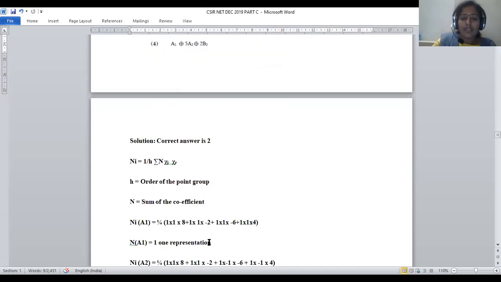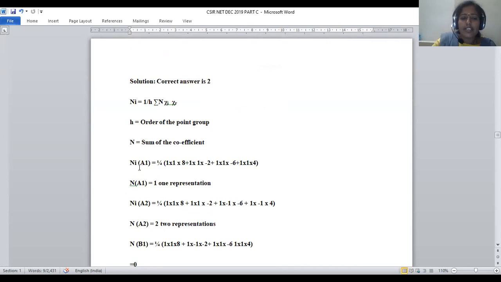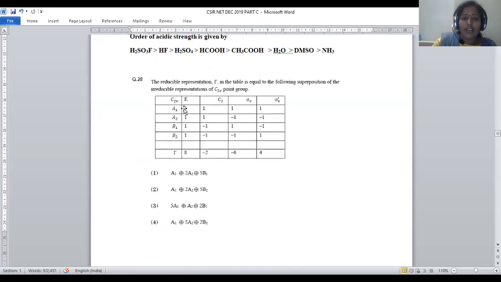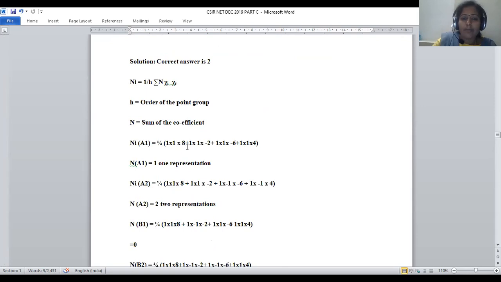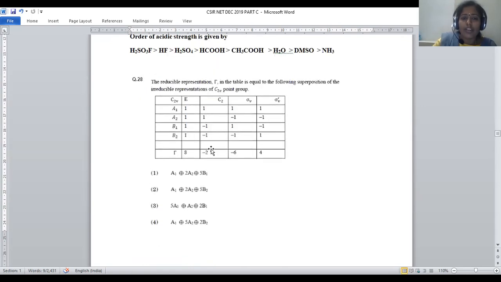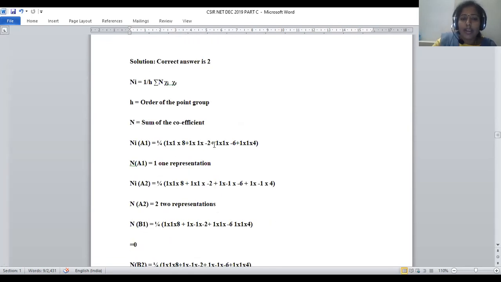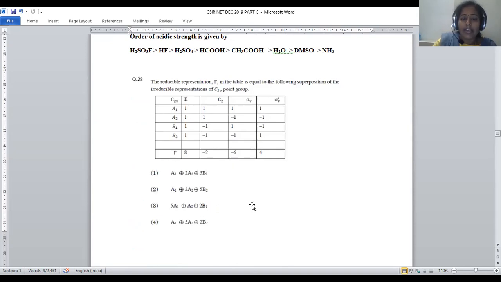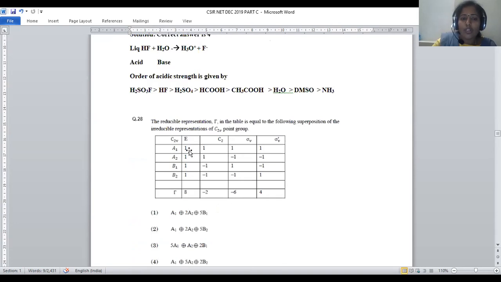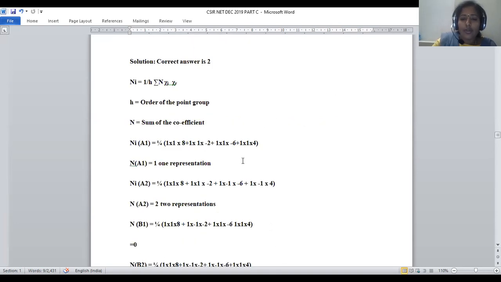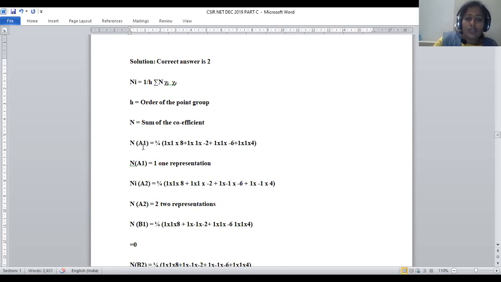First, let us go with A1, right? The number of A1, n A1, is equal to 1 by 4, times 1 into 1 into 8, plus 1 into 1 into minus 2, plus 1 into 1 into minus 6, plus 1 into 1 into 4.